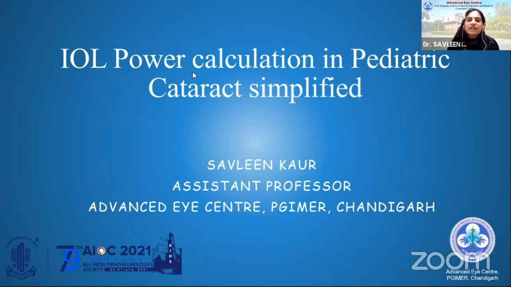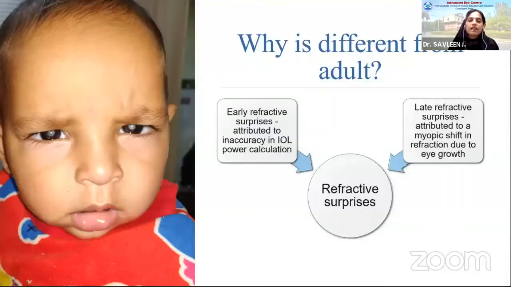Intraocular lens implantation in children, we are discussing it because a pediatric eye is quite different from an adult eye in that we expect early refractive surprises, which are usually attributed to inaccuracy in the intraocular lens power calculation, and we expect late refractive surprises because of the refractive growth that sir just mentioned.